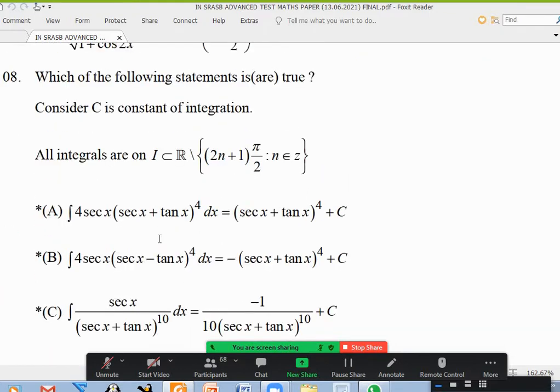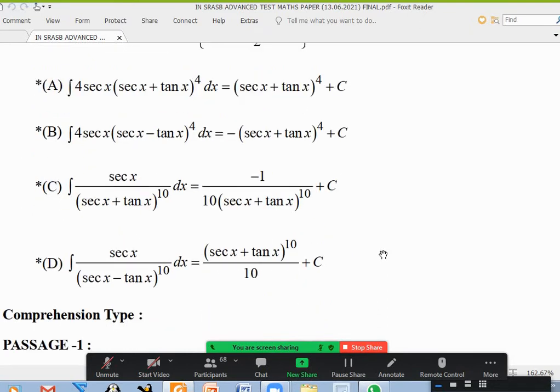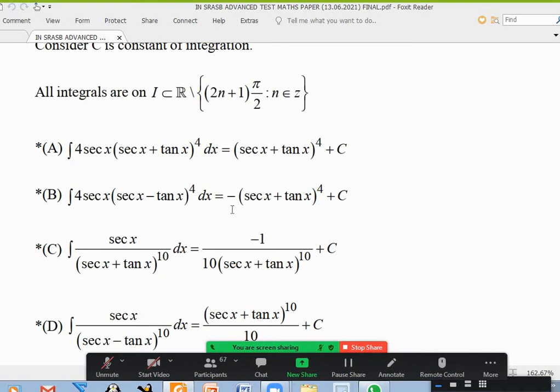Okay, eighth one. Anybody any doubt? Sir, option B key change. Option D. Option B, key change, sir. Why? What happened?